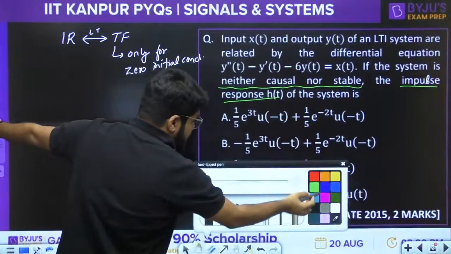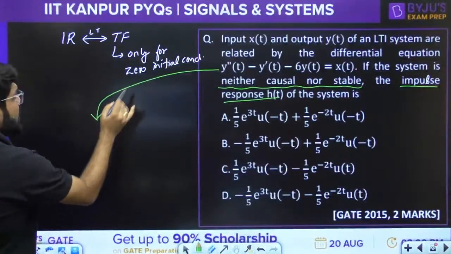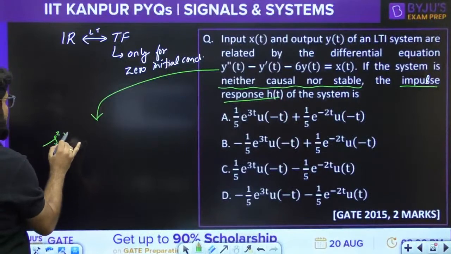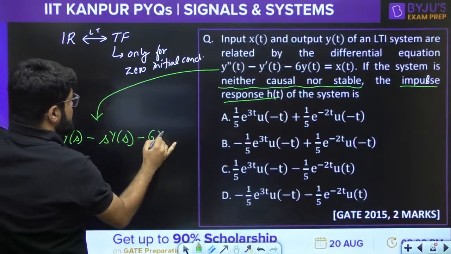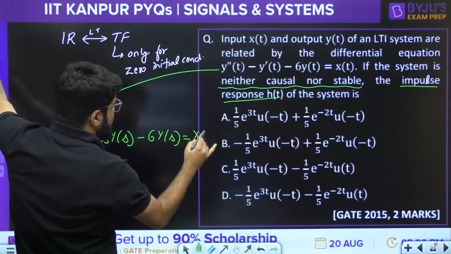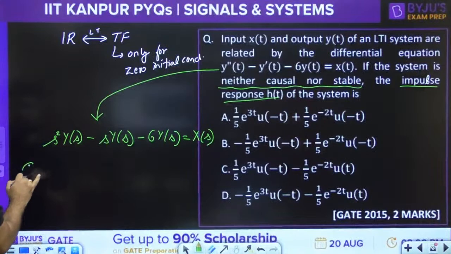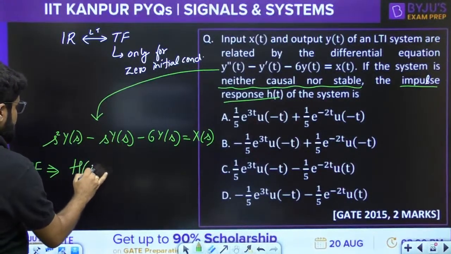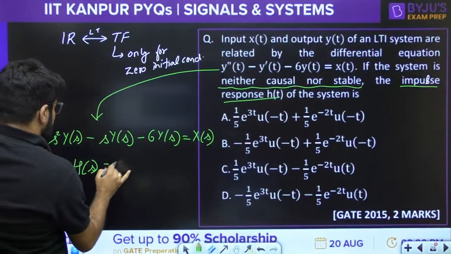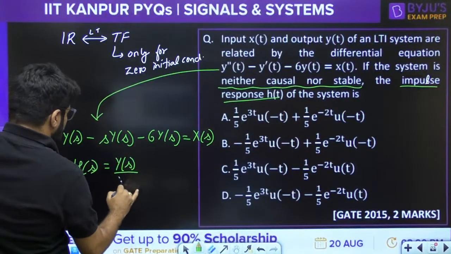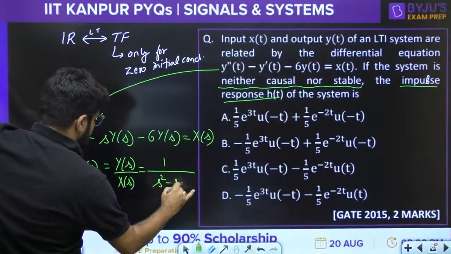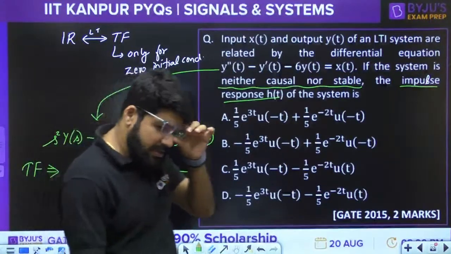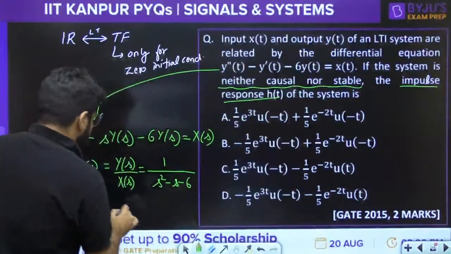So whenever you want to relate a question with the transfer function, of course zero initial conditions will come, and taking the zero initial condition, the conversion of this equation will be s square ys minus s into ys minus 6 into ys is equal to xs. So what is the transfer function of the system? Hs. Impulse response is ht. So hs, the transfer function, is defined as the ratio of output to input Laplace transform. So that is 1 upon s square minus s minus 6. Let me factorize this also.